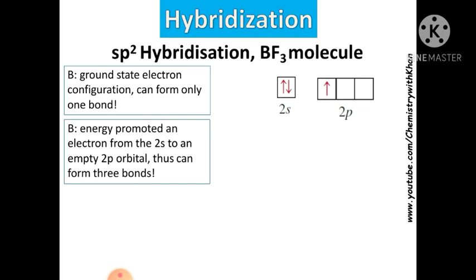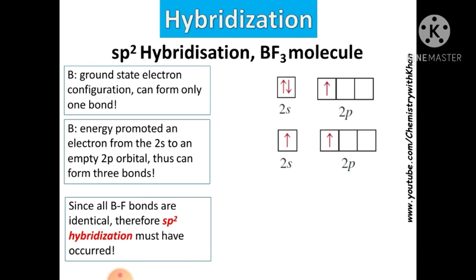Look at this. There is one electron converted to 2p. Since the BF3 bonds are identical, sp2 hybridization must have occurred. Like this: this is the first, this is the second, and this is the third one. This means there will be the formation of 3 bonds. In sp2 orbitals, just one p orbital is not participating, and it is the empty p orbital.